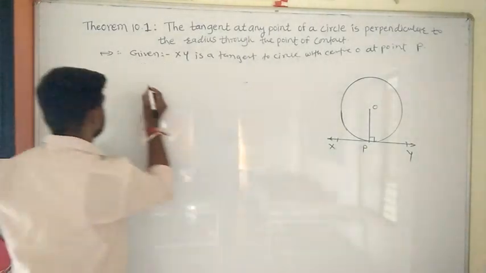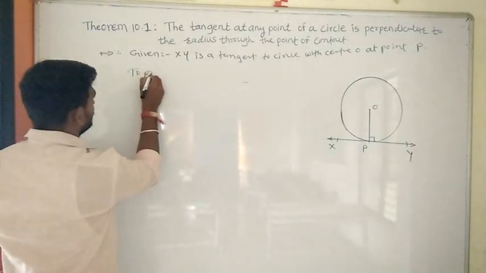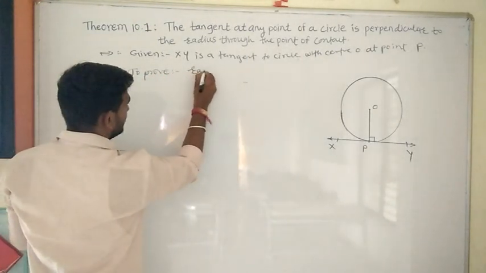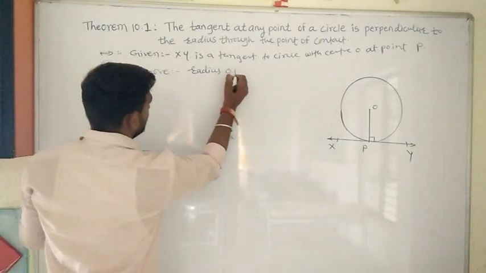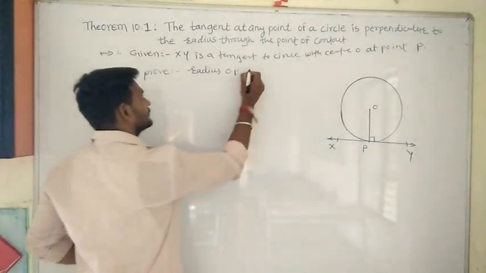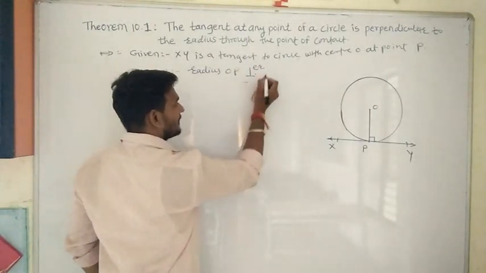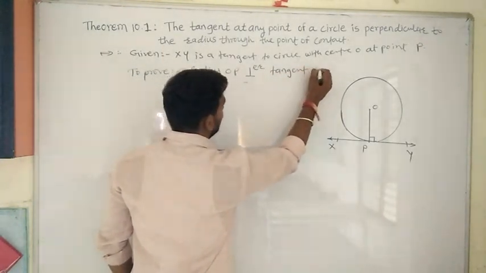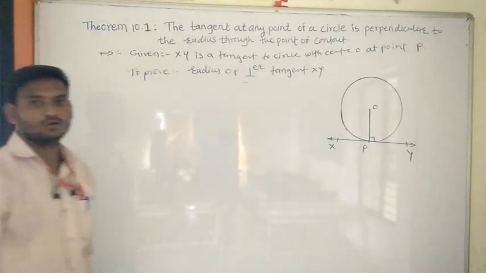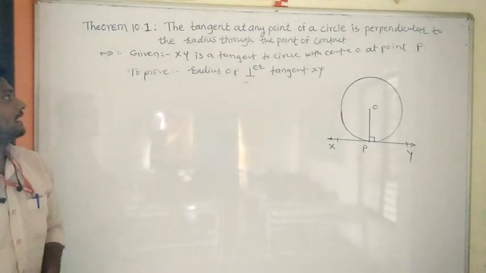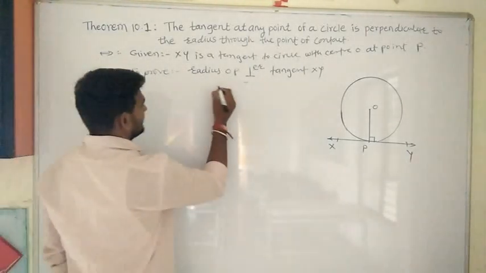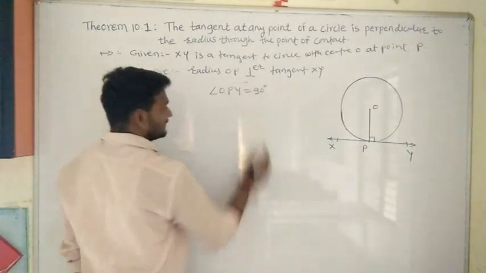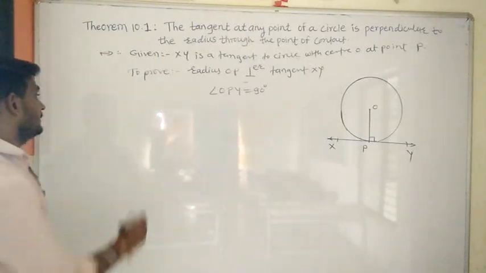And what we have to prove? To prove: the radius OP is perpendicular to the tangent XY. Or you can say that angle OPY is equal to 90 degrees. This we have to prove here.